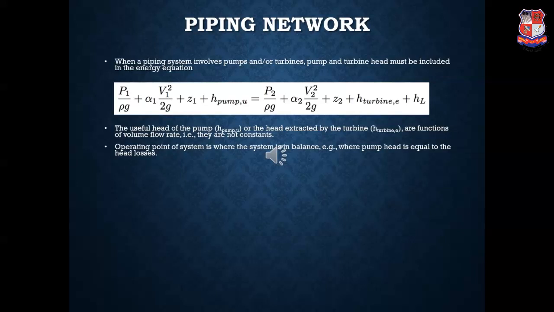The useful head of the pump, that is H pump shown on the left-hand side, or the head extracted by the turbine, that is the head responsible for the rotation of the turbine, known as the head of the turbine, H turbine, are functions of volume flow rate. That is, they are not constants, they will vary according to the volume flow rate. Hence, the operating point of the system is where the system is in balanced condition, that is, where pump head is equal to head loss. That will be the balance condition where the head of the pump will be equal to the total head loss which occurs.